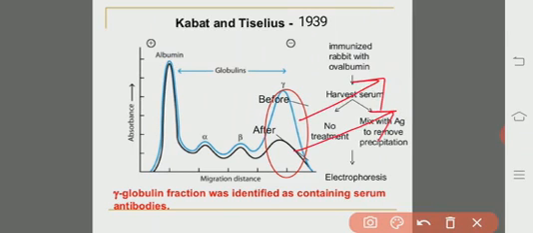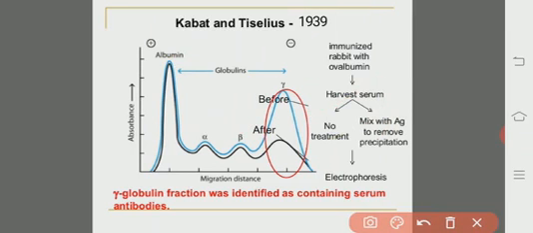So here, prior to the electrophoresis, if you take the control one, the blue line, there are albumin, alpha globulin, beta globulin, and the gamma globulin. Now here, the black line is the experimental one, when the aliquot was mixed with the antigen and the immune precipitate was removed from the sample.